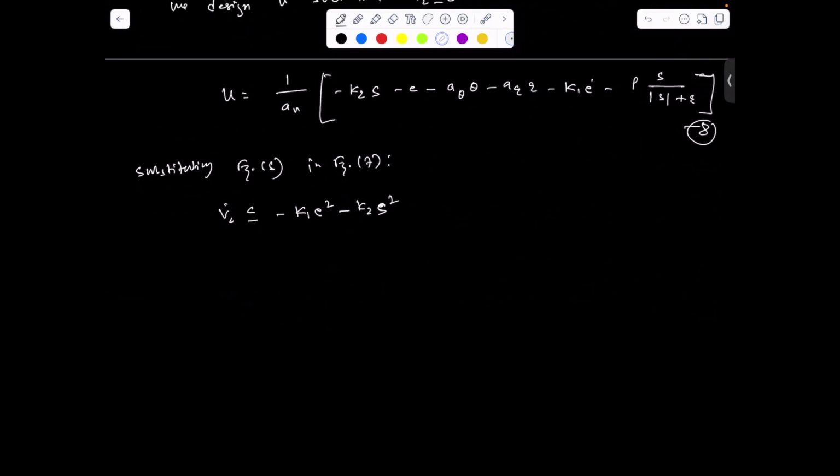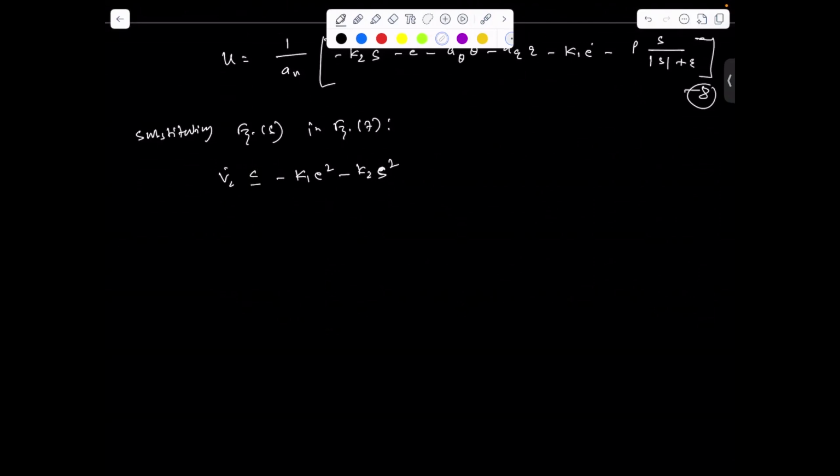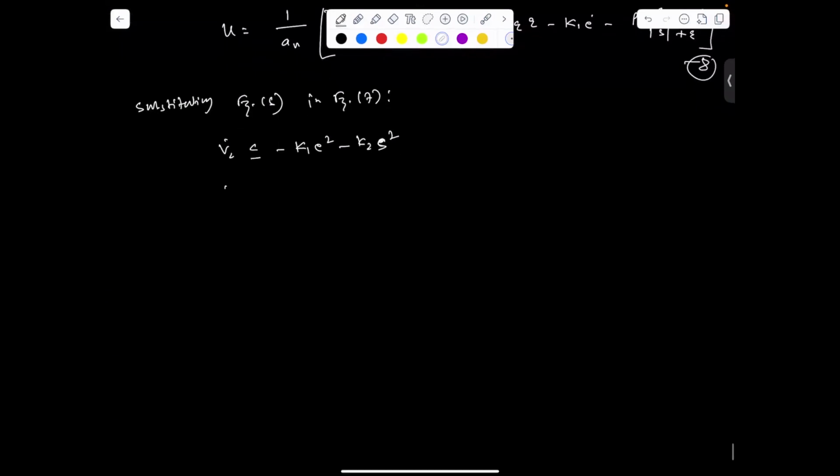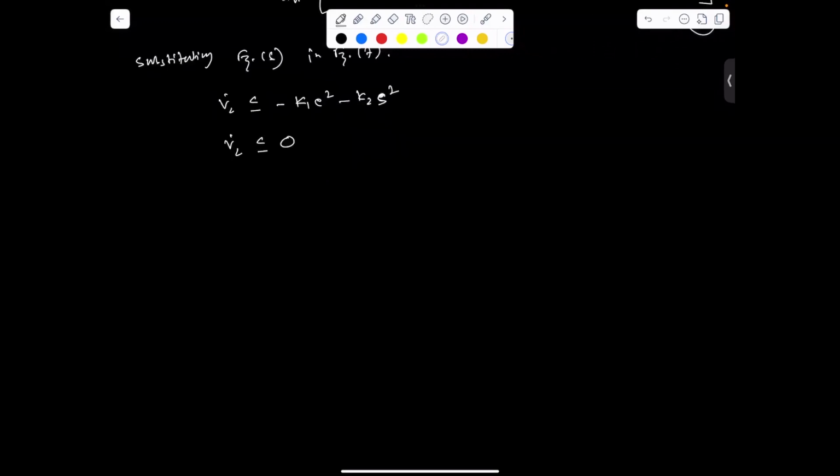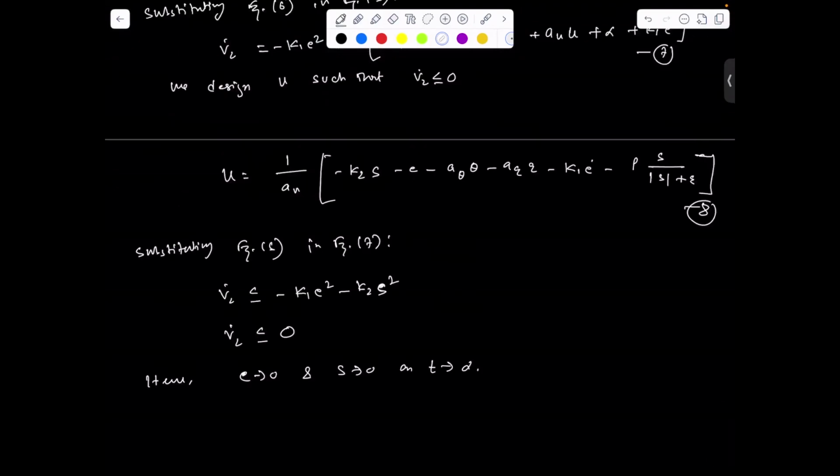So this is very simple. You can do it by yourself. This is not a difficult job. So from this, V2 dot is less than or equal to 0. We can say from this proof that E tends to 0 and S tends to 0 as T tends to infinity. So this is our control, equation 8. Now we'll see in simulation how the states are controlled.